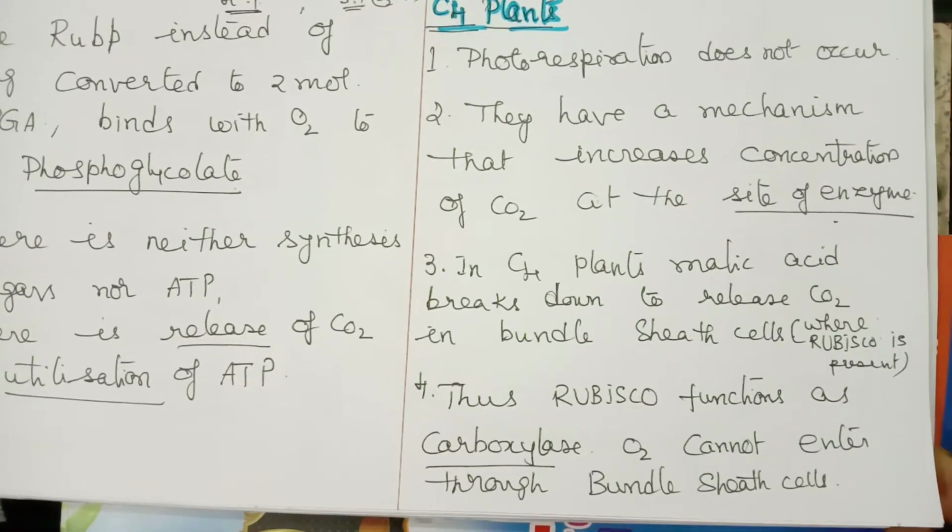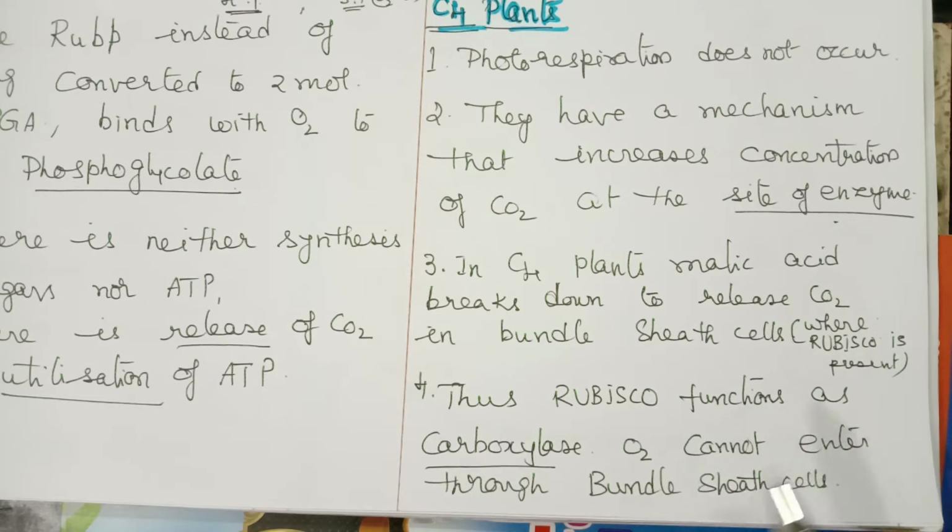Another feature of bundle sheath cells we discussed is that they are very compactly arranged. They do not have any intercellular spaces, and they are also impervious to gases. They do not allow gases to pass through.